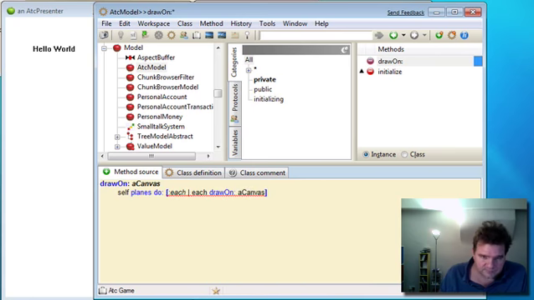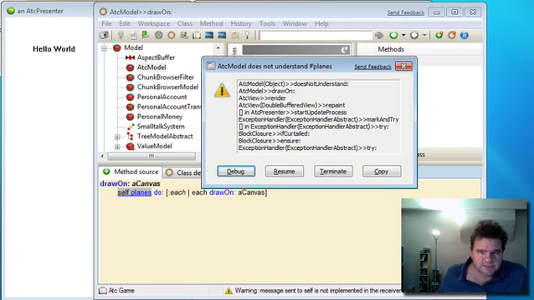Now once again, when we compile this, we have some more methods which have not yet been defined. In particular, we have this accessor for planes, and eventually when we come to it, we're going to find out that we haven't defined a draw-on method for each of our ATC planes. So let's debug through this and do some more coding in the debugger.